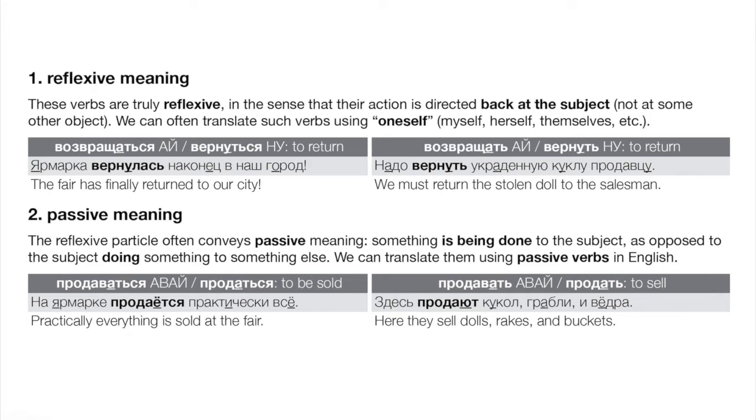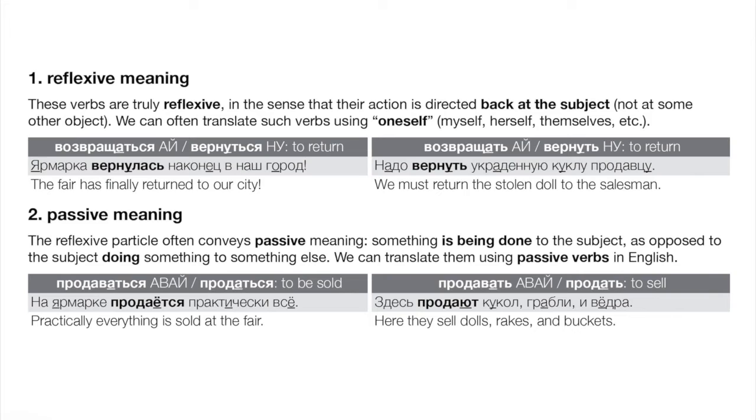So we call this the reflexive particle, even though it doesn't always convey reflexivity, right? Of course, it can, and in that case we would say that it's reflexive in meaning, a verb that has this reflexive particle. So, for example, we could have возвращаться, вернуться, which means to return. And remember the general problem so often with this reflexive particle is that it accounts for a distinction in Russian that isn't always present in English.